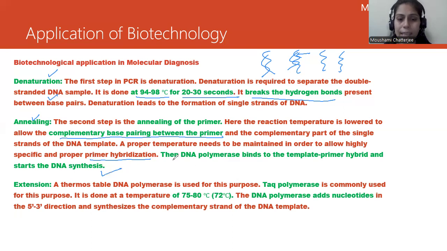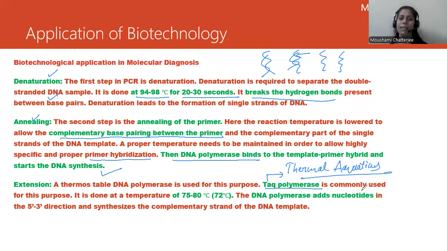Once they bind, the DNA polymerase comes in, and here it is Taq polymerase, a temperature-stable polymerase extracted from a bacterium, Thermus aquaticus. Thermus aquaticus is the name of the bacterium from which Taq polymerase has been isolated.